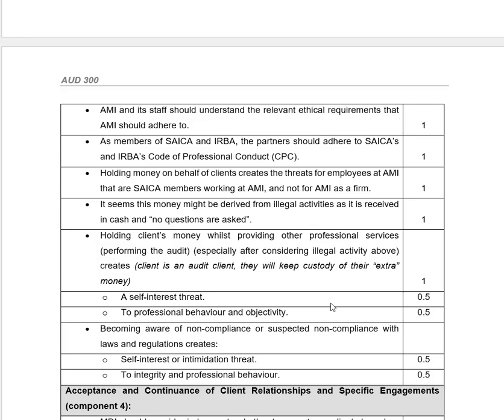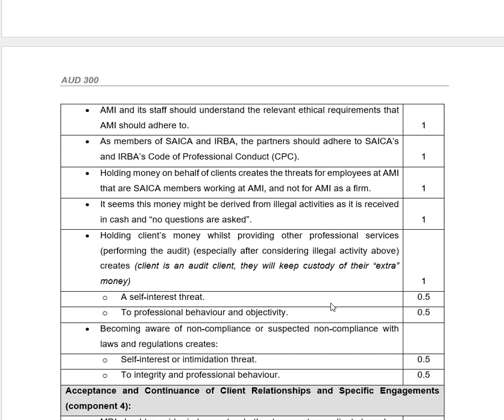Holding money on behalf of the clients creates a threat to employees of the company, that the SAICA members are working for the company and not for the firm. The money might be derived from illegal activity and is received in cash and no questions are asked.